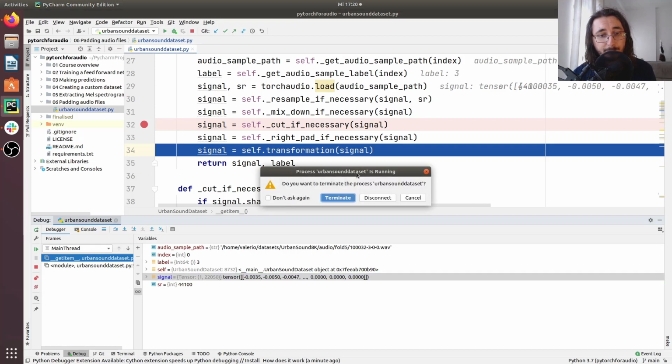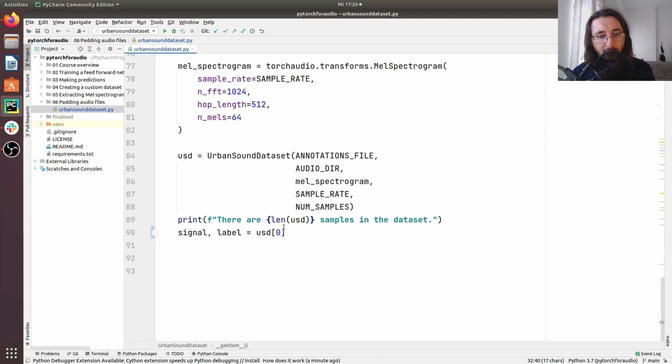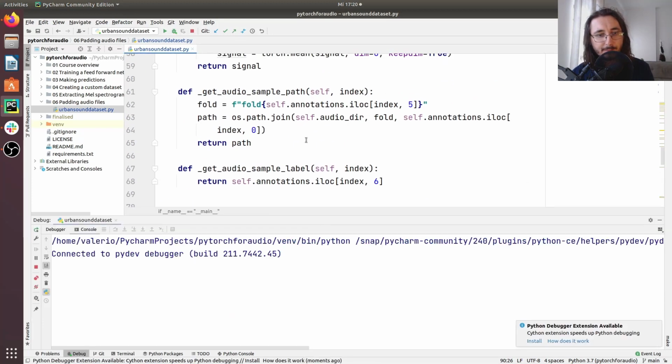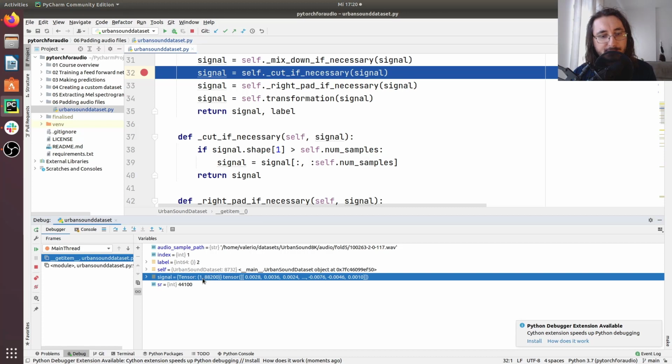That's great. Now, let me show an instance when cut if necessary is actually triggered and cutting is applied. I already know that if I retrieve the first item in the dataset, that is going to happen. So I'm going to just debug this, and we'll stop here. As you can see, the signal right now for this audio sample has 88,200 samples. This is more than the 22,050 samples that we expect.